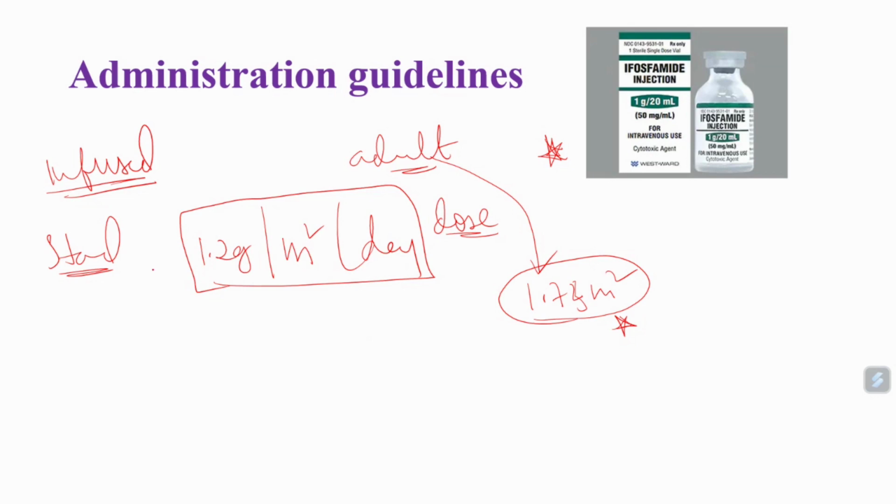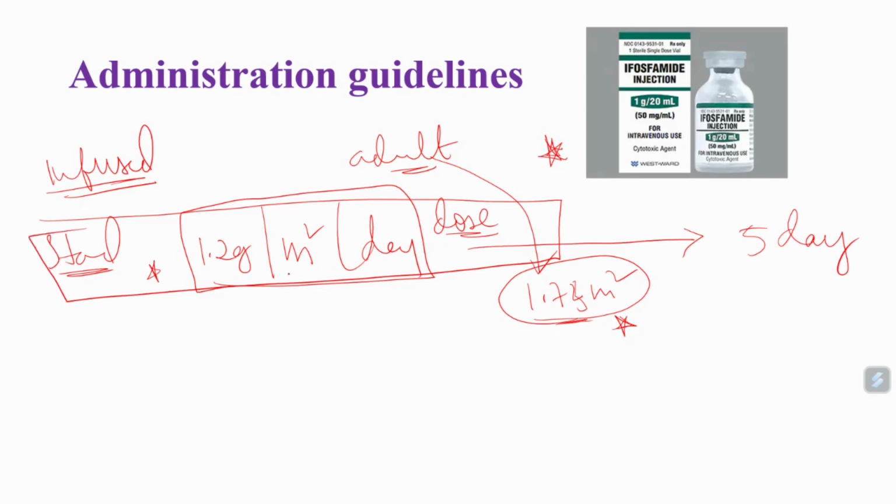See, this is the standard dose. 1.2 gram per meter square per day will be the standard dose, and you can calculate it depending on the patient's body surface area. With that, you can calculate the dose per day, and this dose is given for 5 days. In this ifosfamide regimen, 1.2 gram per meter square per day is calculated and given once in a day, and it is continued for 5 days.